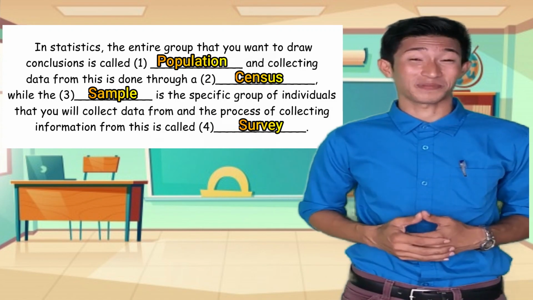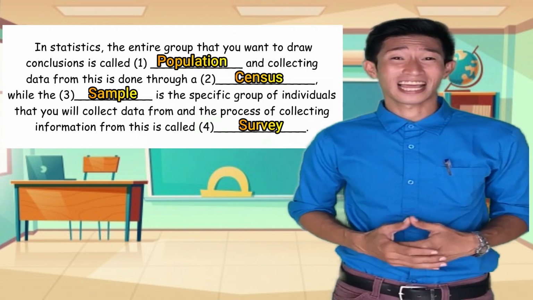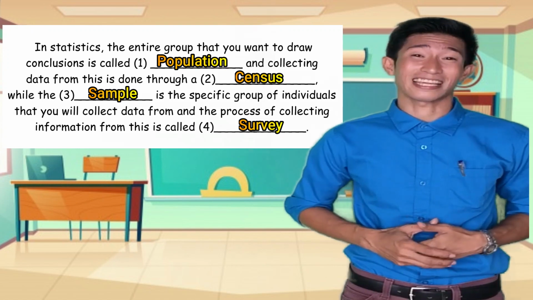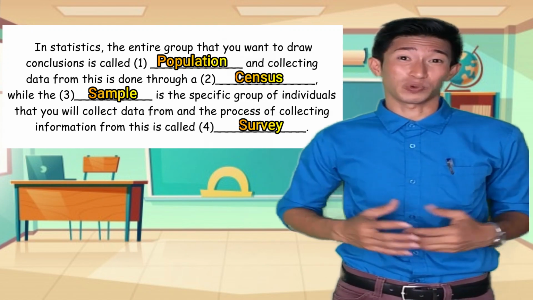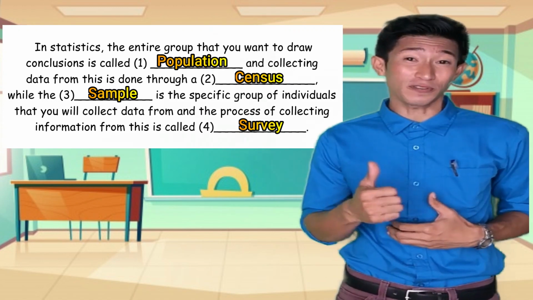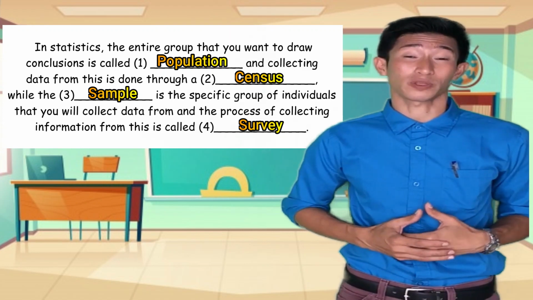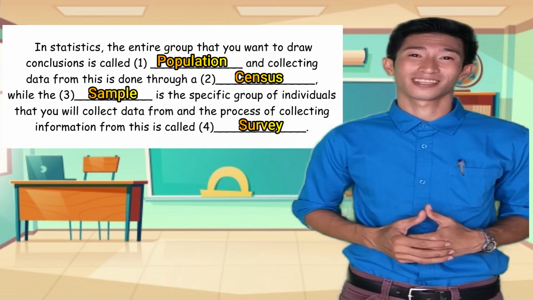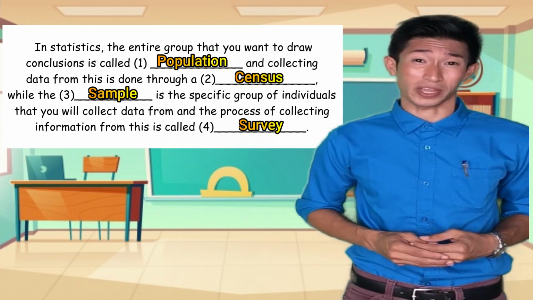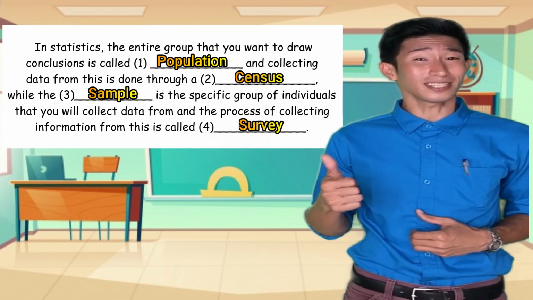How's your score? Perfect? 2 mistakes? What is the census again? Can you now differentiate census from a survey? Yes, we call it census when we are collecting data from a population, and we call it survey when we're only collecting data from a part of the population, or what we call sample. So I hope that from now on, you can clearly distinguish the difference between population and sample, and also the difference between census and survey.